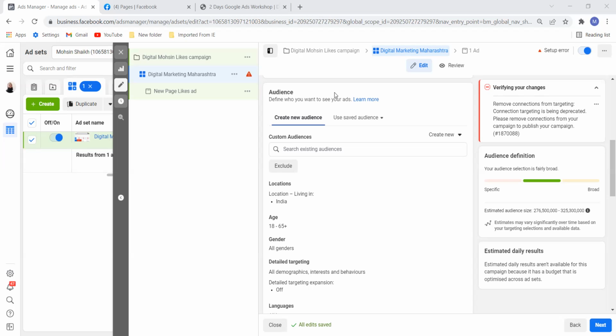Okay, because targeting plays a very, very important role in Facebook. Let me tell you that very clearly. If your ad is simple, it is okay. But if you are targeting right people, then only you will get results. So we will study in detail about targeting.